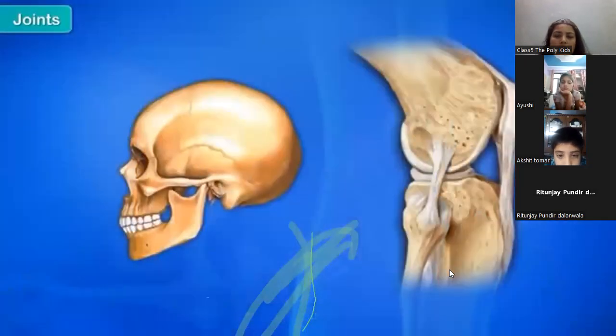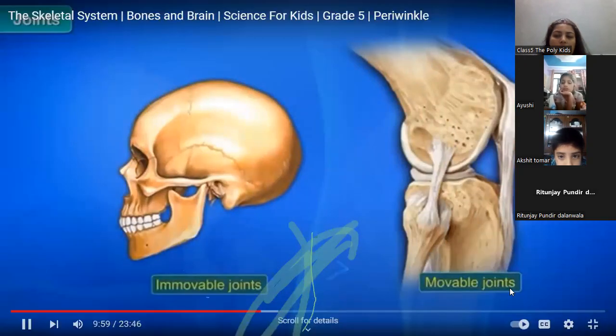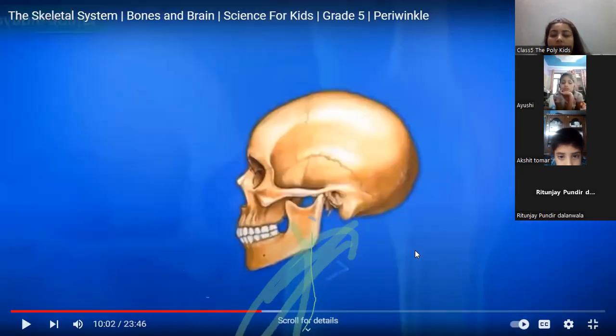There are 2 types of joints: immovable joints and movable joints. Immovable joints: in our skull, there are so many bones, but they can't move.